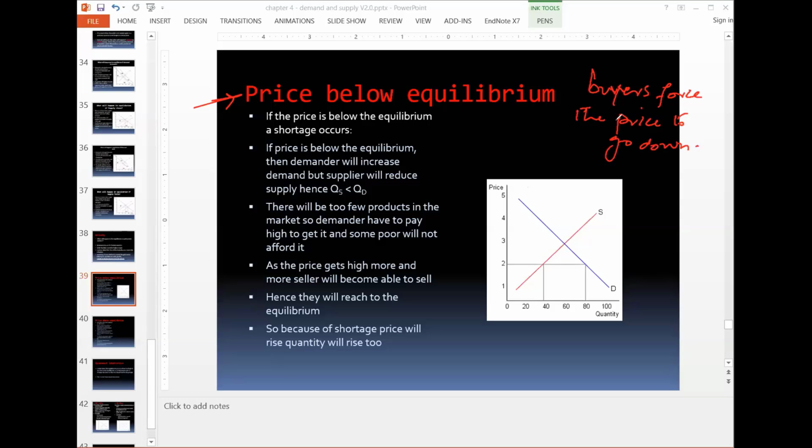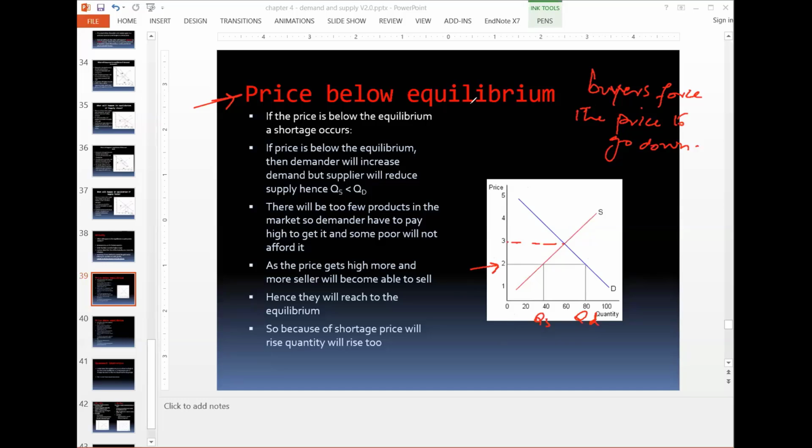So sometimes prices go down. It will show like this that this was the equilibrium price, but the market price is shown as 2. So what will happen? We already saw here that at price 2, quantity demand is 80 and quantity supply is 40.